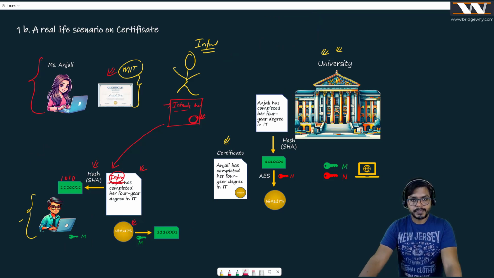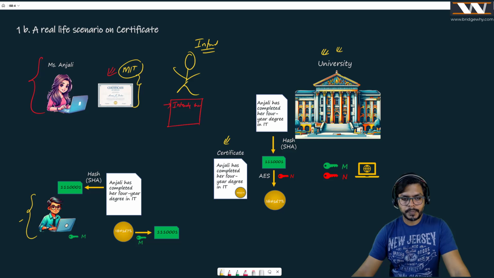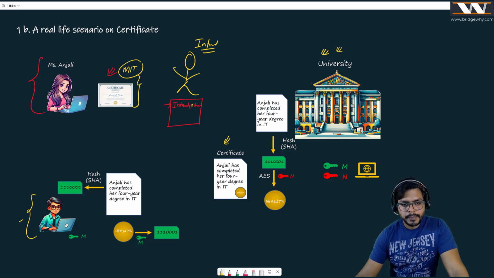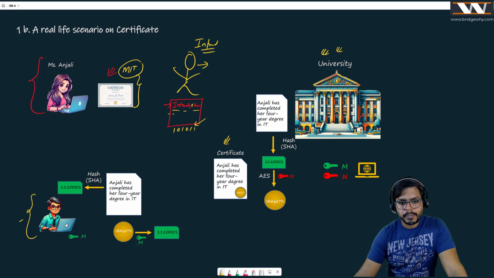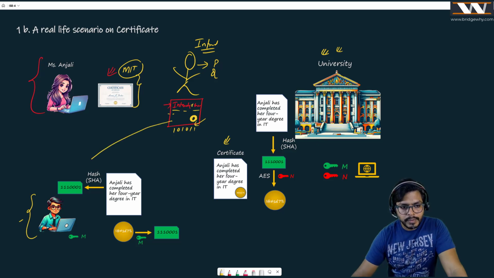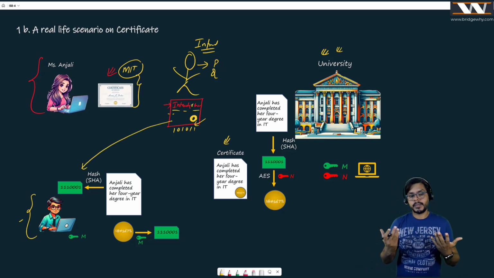Third thing, what can he do? Now Mr. Intruder is becoming really, really smart and intelligent, right? So what is he doing now? He is saying, I have passed this exam and now I am going to calculate my own hash value, which is going to be maybe 101011, suppose. And then he is generating his own public and private key and he is creating his own signature here. And now he is going to give the certificate saying, see, I have passed from that university.